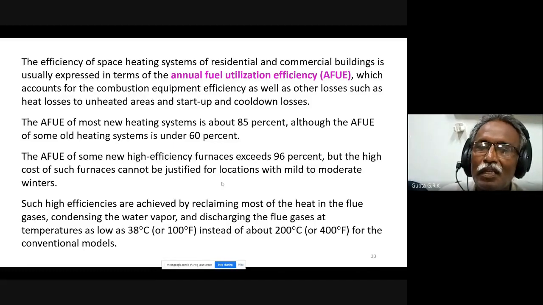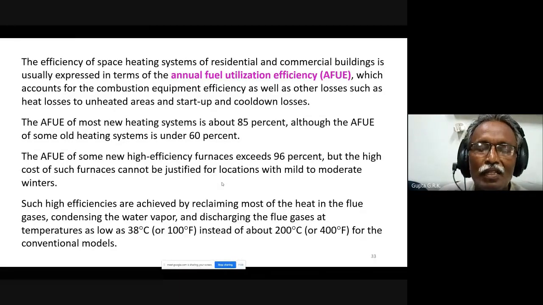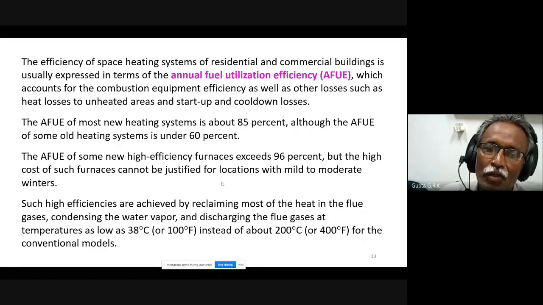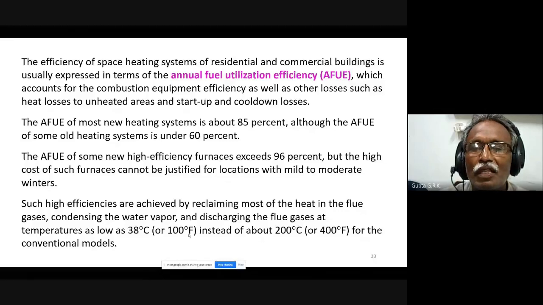Sometimes that may be more than the saving I get. So I have to make an economical analysis: by increasing the efficiency, how much advantage I get, and to improve the efficiency, how much I have to spend, whether it is worth it or not.